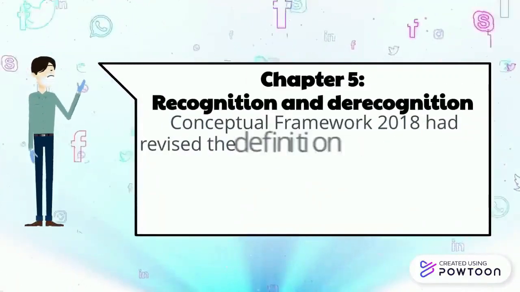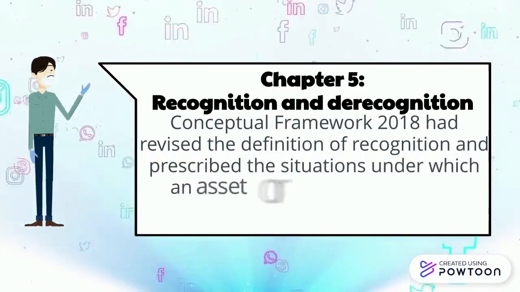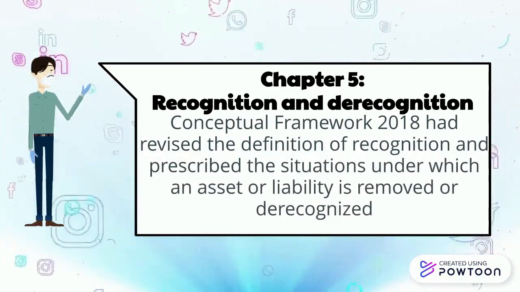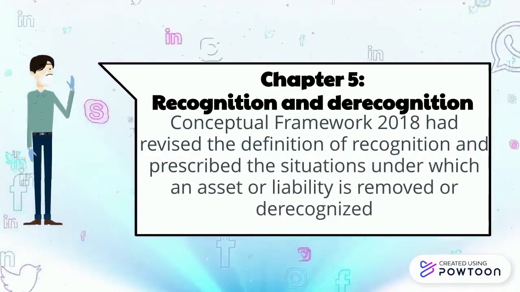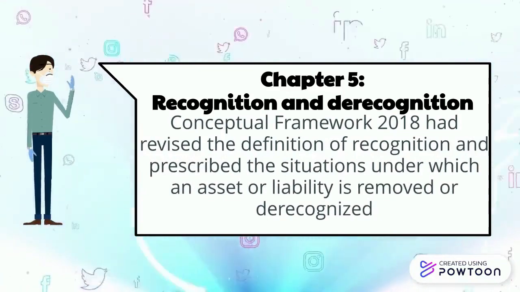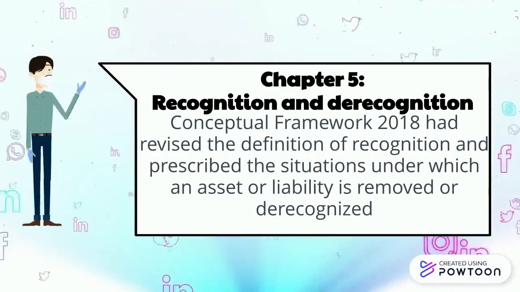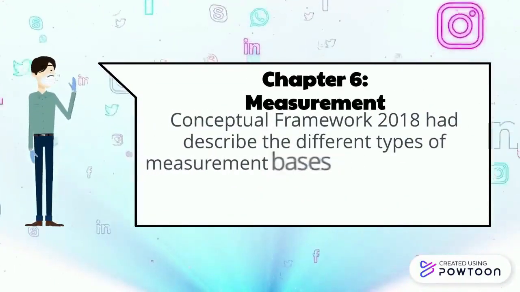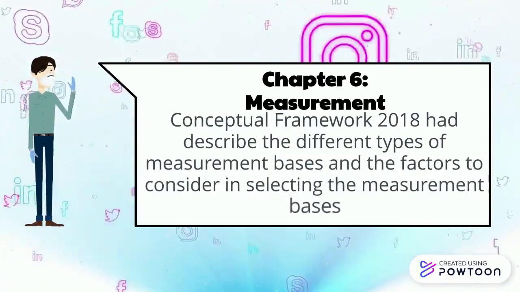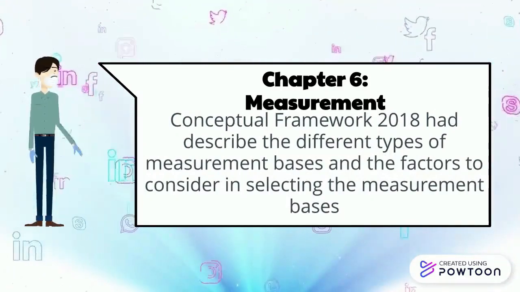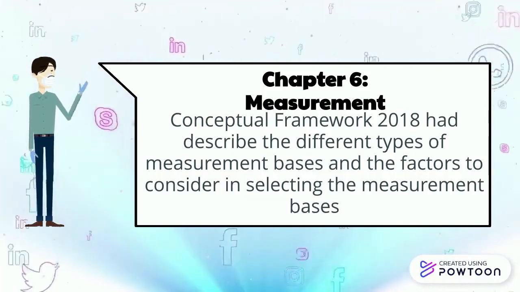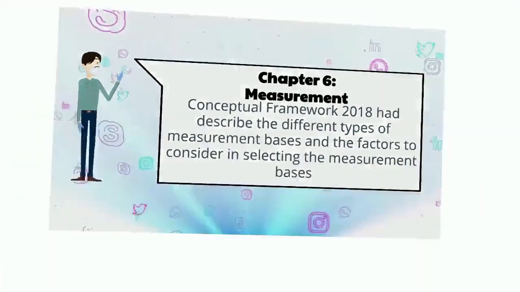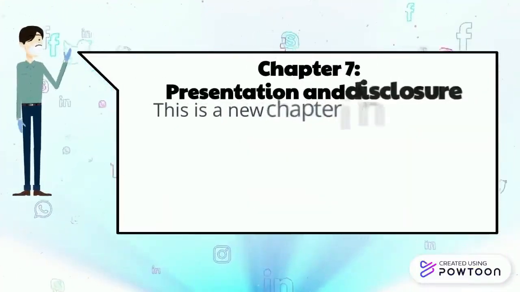Chapter 5. Recognition and derecognition. Conceptual Framework 2018 had revised the definition of recognition and prescribed the situations under which an asset or liability is removed or derecognized. Chapter 6. Measurement. Conceptual Framework 2018 had described the different types of measurement bases and the factors to consider in selecting the measurement basis. Chapter 7.